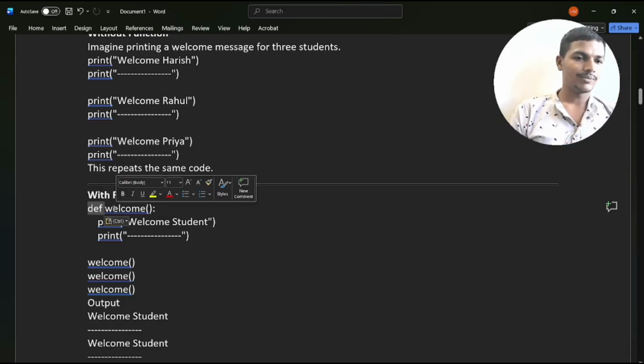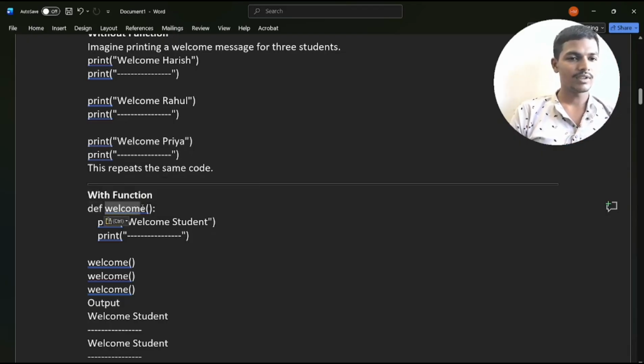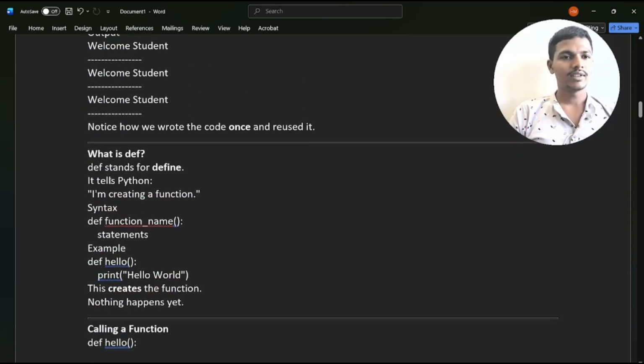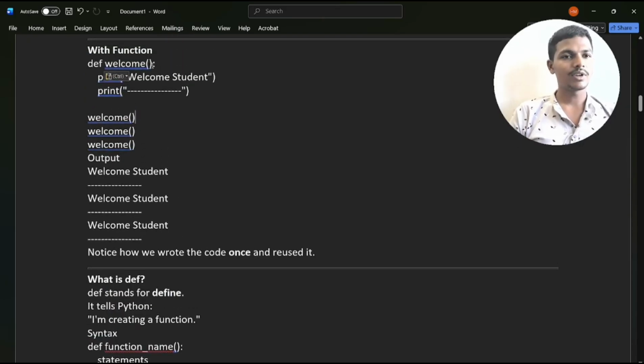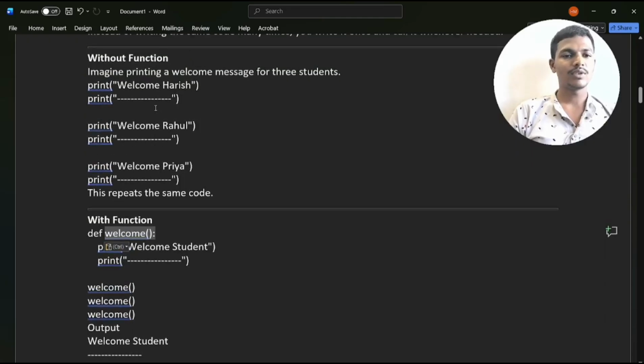Then welcome is a function name, and give parentheses, and the indentation means the code inside the function, and this is the indentation. Then we will write the code. Print welcome student. If you call this welcome message 3 times, then it will be displayed 3 times. See here, the output is displayed 3 times. The welcome function works 3 times. So this way the function will be used.